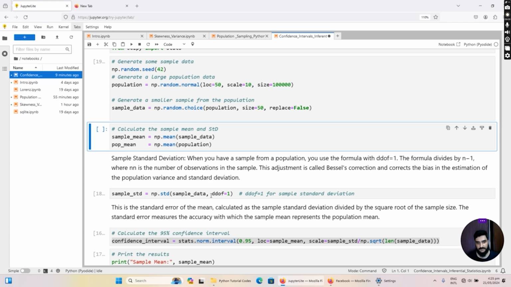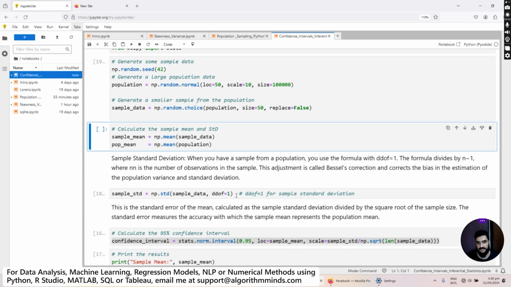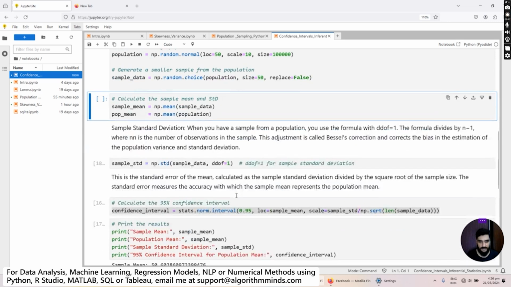This specifies the formula through which we want to calculate the standard deviation. When you have a sample from a population, you can use the formula with ddof equal to 1. This formula divides by n minus 1, where n is the number of observations in the sample. The adjustment is called Bessel's correction and corrects the bias in the estimation of population variance and standard deviation. When you are calculating the standard deviation of a population, you will set ddof equal to 0.